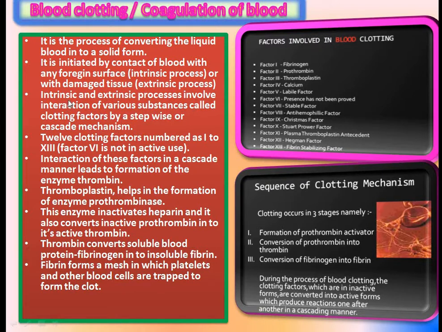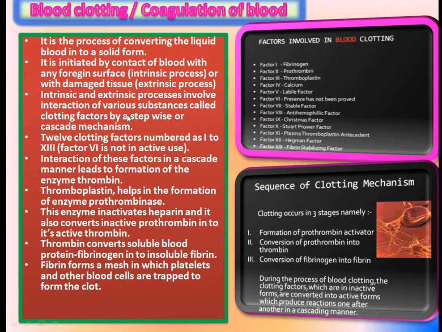That means these two processes, which can be caused by either contact of blood with a foreign surface or with damaged tissue, involve interaction of various substances. In these two processes, various substances are involved due to the interaction. These substances are called clotting factors, which act by a stepwise or cascade mechanism.